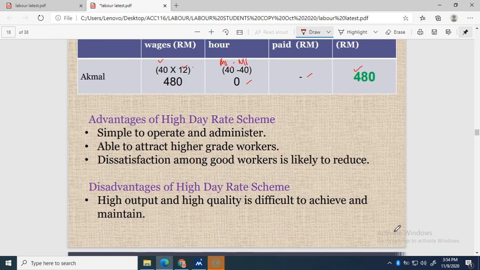Advantages of the high day rate: simple to operate and administer. Same as the basic scheme, but able to attract higher grade workers because they work faster and will get a higher rate. Dissatisfaction is likely to reduce. Disadvantage: high output and high quality are difficult to achieve and maintain.